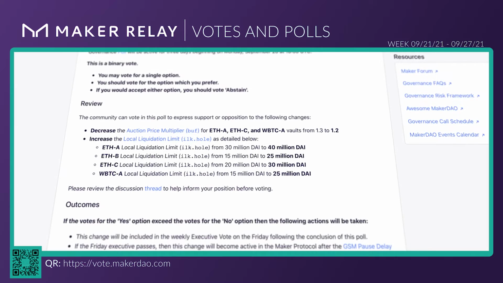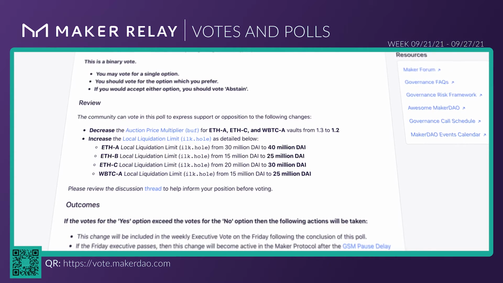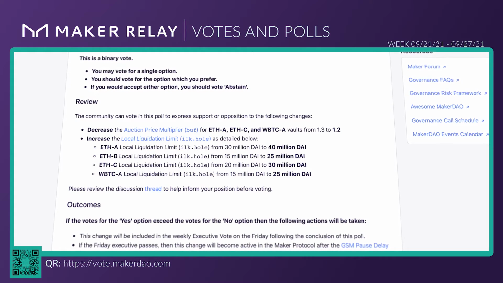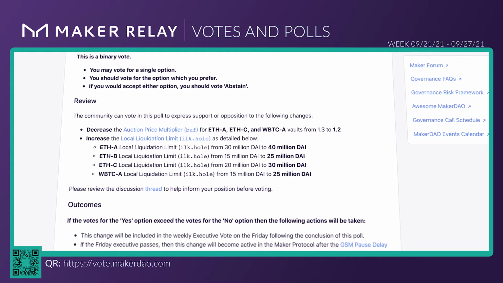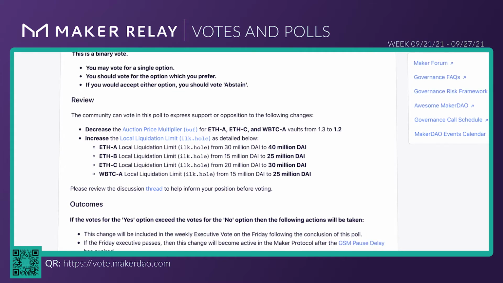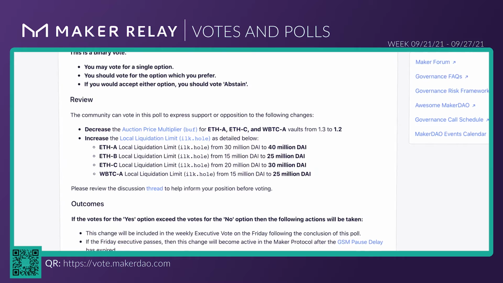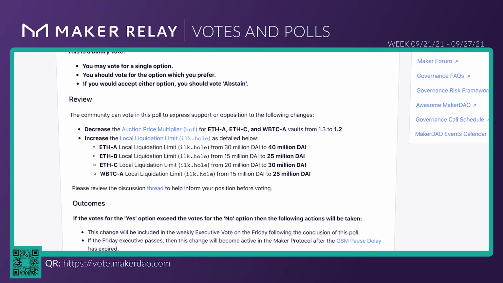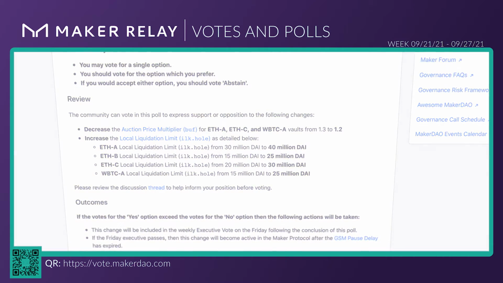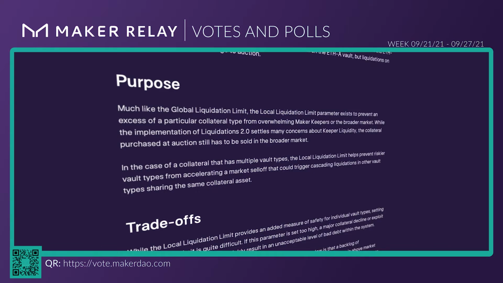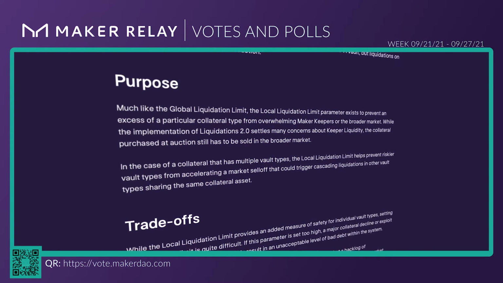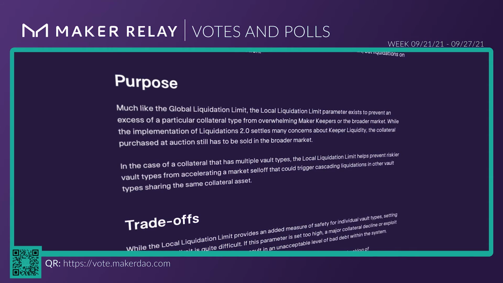The ETH-A local liquidation limit, or ilk.hole parameter, will be increased from 30 million Dai to 40 million Dai. The ETH-B local liquidation limit will be increased from 15 million Dai to 25 million Dai. The ETH-C local liquidation limit will be increased from 20 million Dai to 30 million Dai. And finally, the wrapped Bitcoin A local liquidation limit will be increased from 15 million Dai to 25 million Dai. The local liquidation limit parameter sets the maximum amount of Dai debt for which collateral auctions can be active at any one time within a particular vault type.